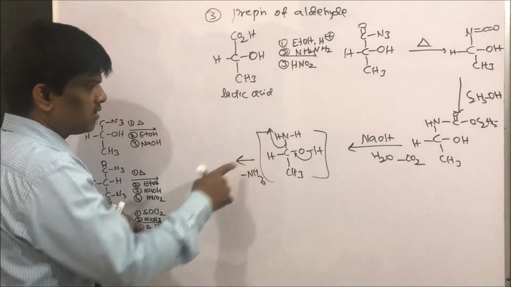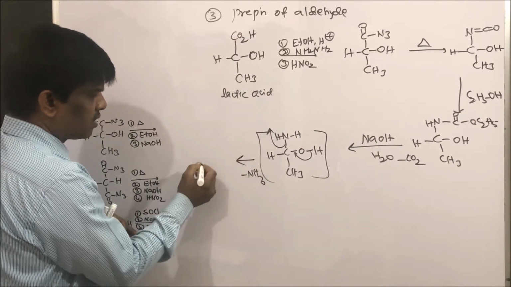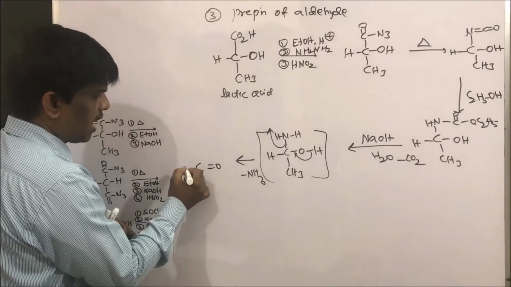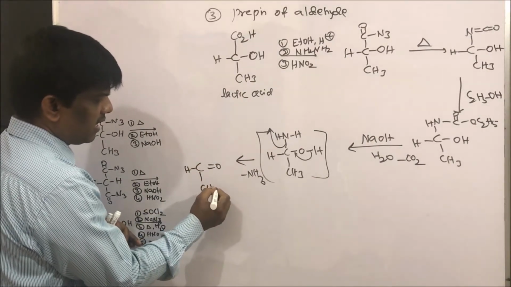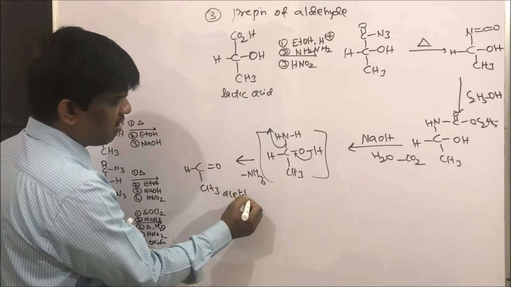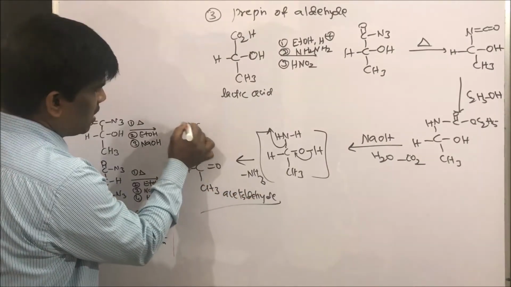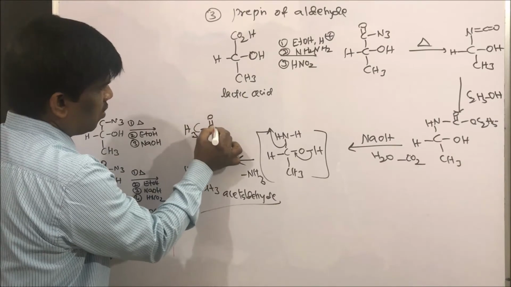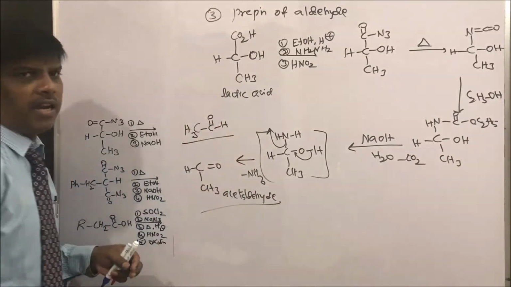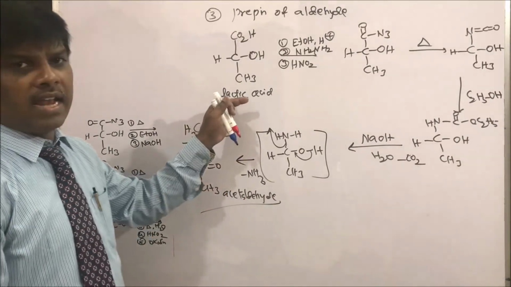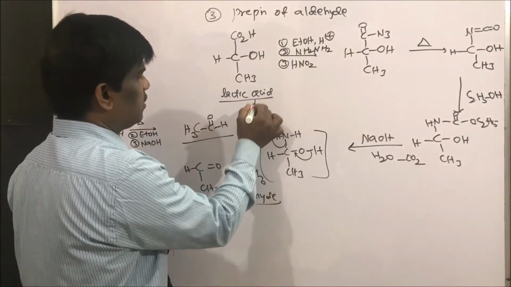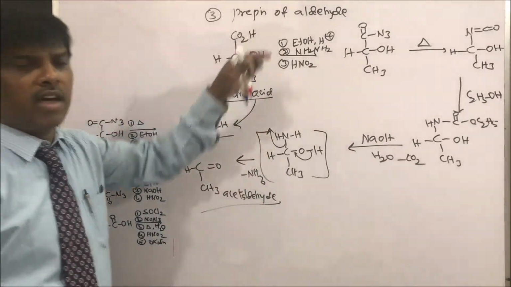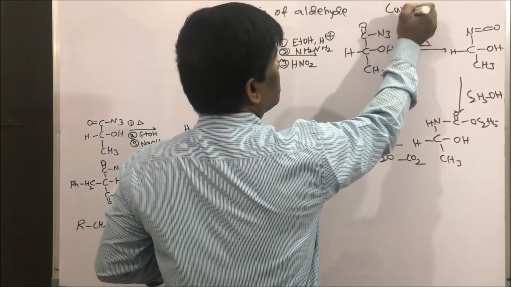So this is going to give C double bond, hydrogen is here, CH3, acetaldehyde I am getting. It is nothing but CH3CHO. Yes, acetaldehyde preparation can be obtained from lactic acid, from lactic acid to acetaldehyde via Curtius rearrangement.